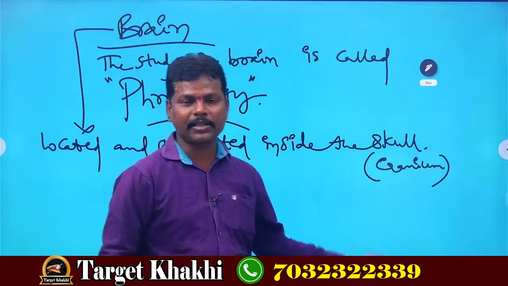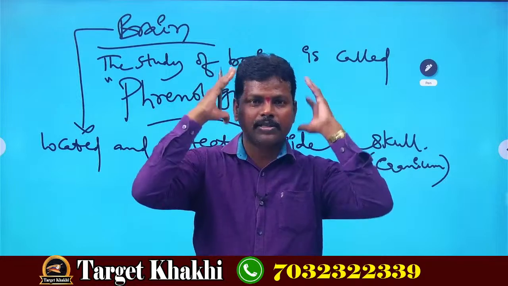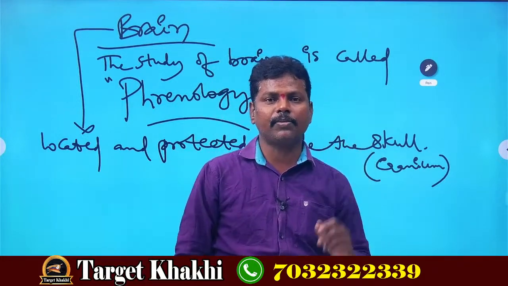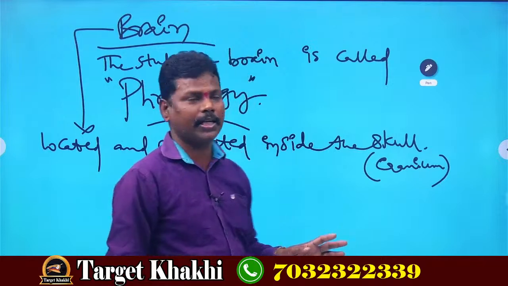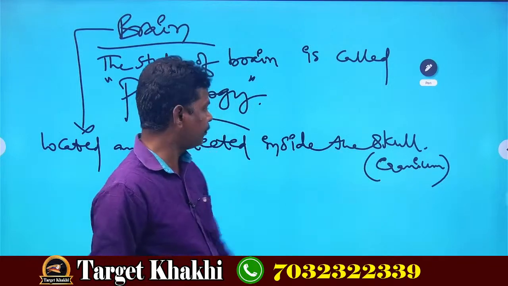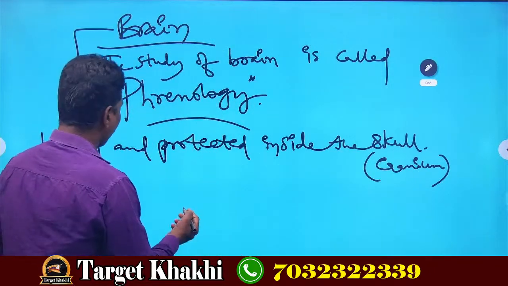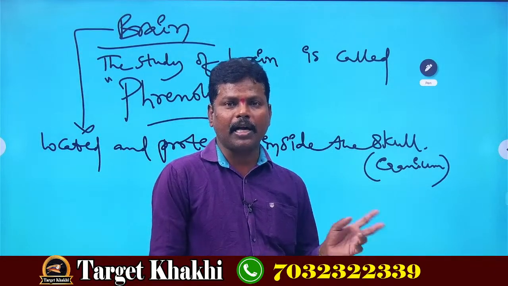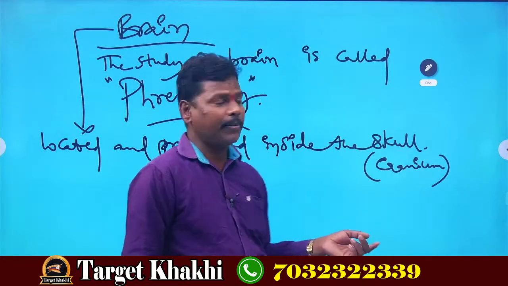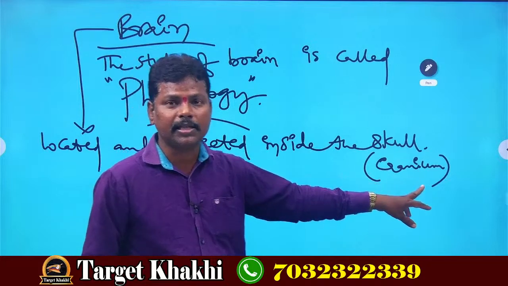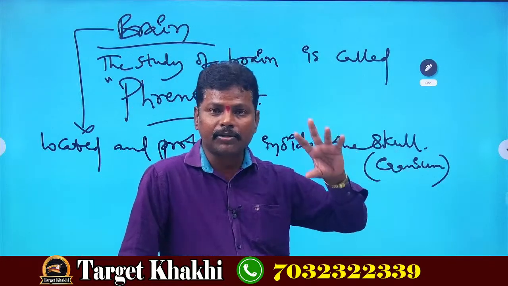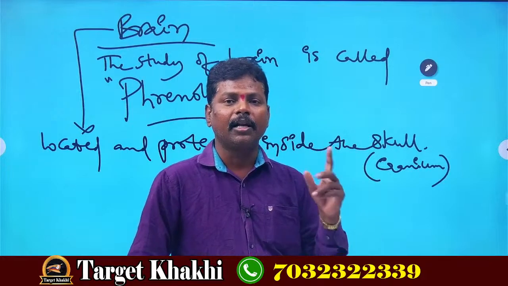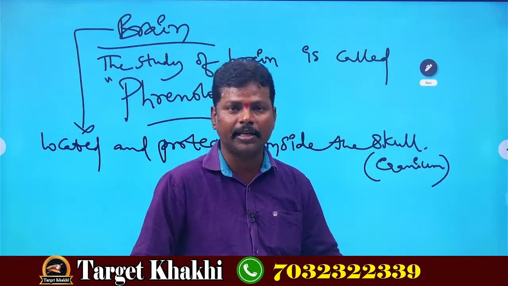What is the skull actually? It is a bony structure made up of 22 large and small bony pieces. That is called the skull or cranium. And the nerves attached to the brain are called cranial nerves. Why? Because the brain is present in the skull. That's why the nerves connected to the brain are called cranial nerves.